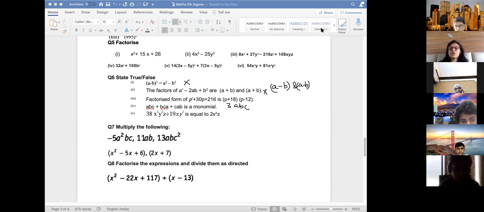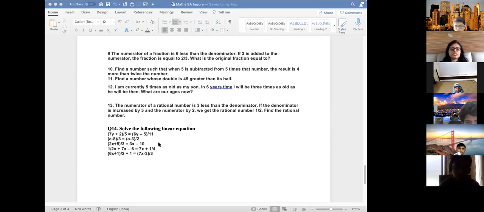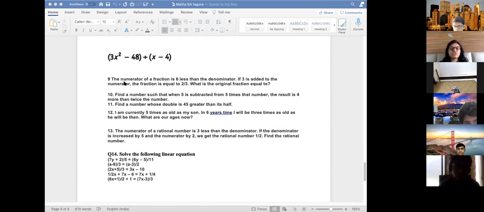This we did. Okay, some word problems from linear equations. These linear equations, just solve for practice 4, 5 I have given you. Let's do this question. Find a number such that when 5 is subtracted from 5 times that number, the result is 4 more than twice the number, and give me the answer. Or you can give me the answer in chat. Privately, give me the answer in chat.